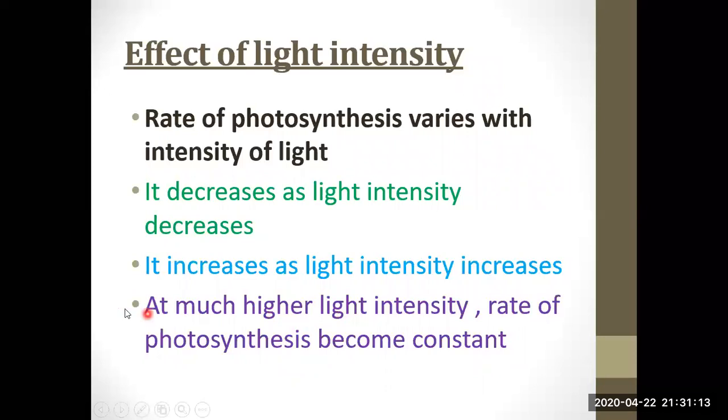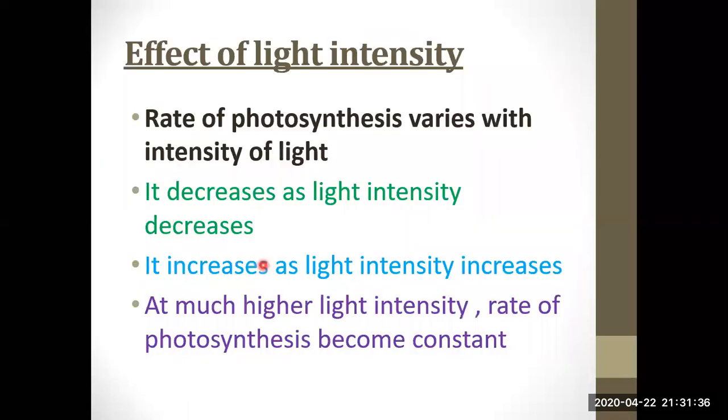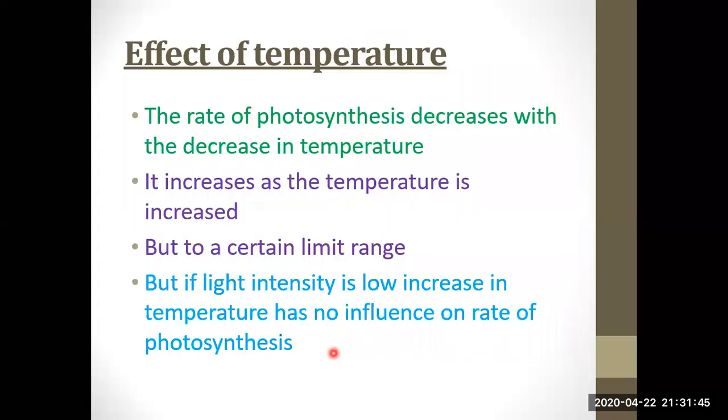But another important point is that at much higher intensity, the rate of photosynthesis becomes constant. In the daytime, approximately about 12 p.m. or 1 p.m., one might say that photosynthesis should be very high as light intensity is very, very high. That's not the case with this limiting factor. When light intensity becomes very high, the photosynthesis rate becomes constant. It neither decreases nor increases.